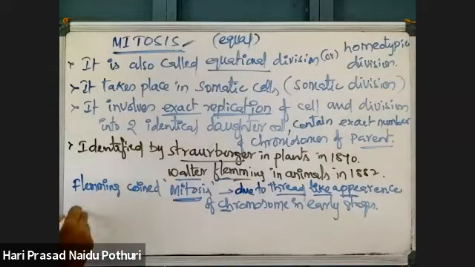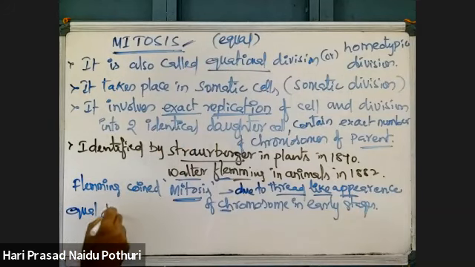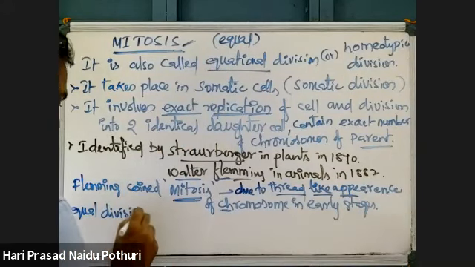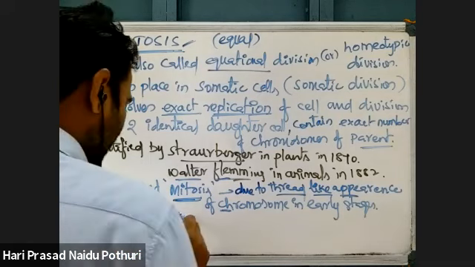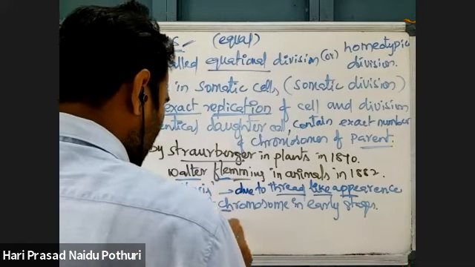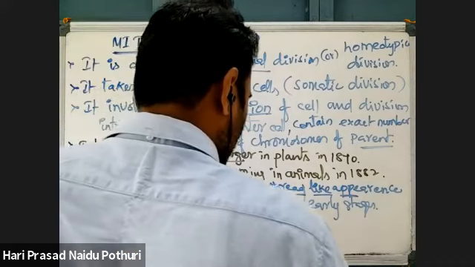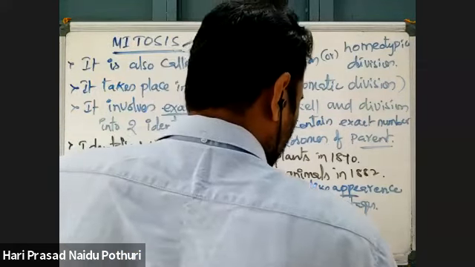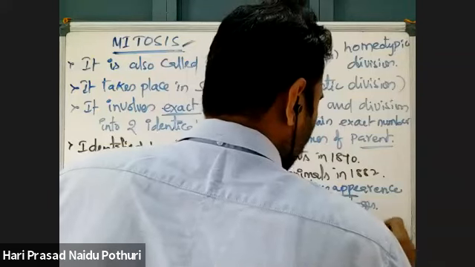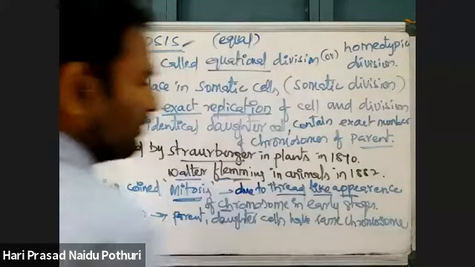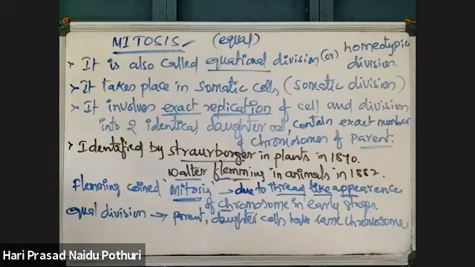Why is it called equal division? It is called equal division because the parent and daughter cells have the same number of chromosomes. Same chromosomes, so that is given as equal division.